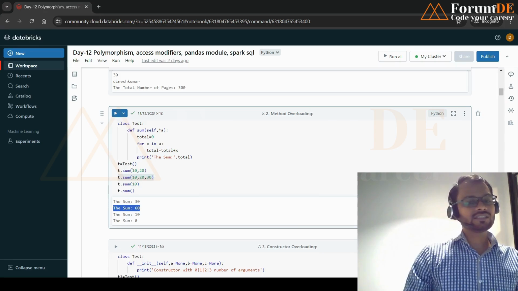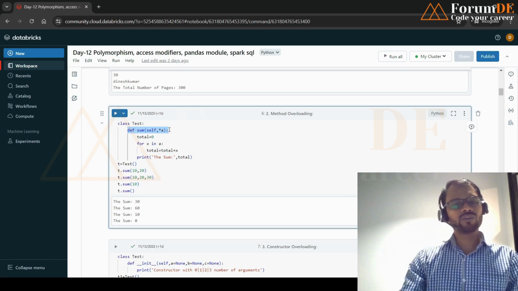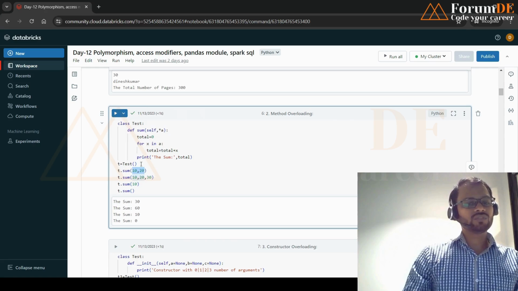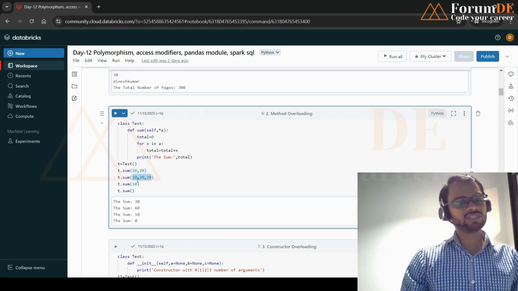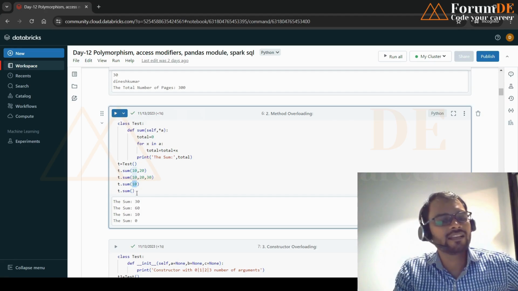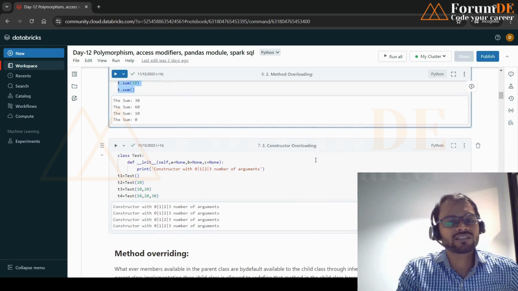So this method is a method overloading example, where depending on the situation and the signature, it acts differently. It can accept any number of variables. Now the next example is constructor overloading.